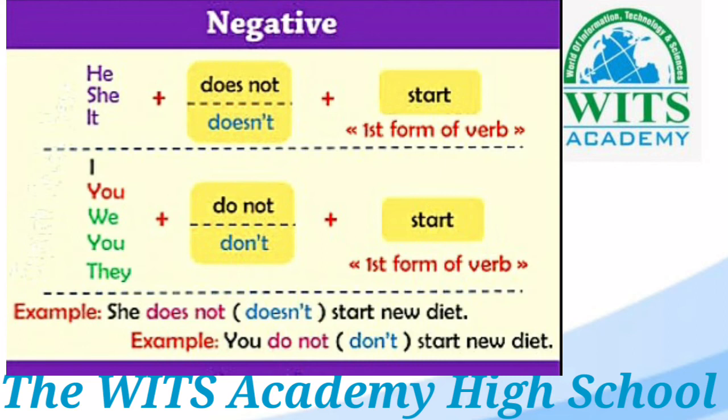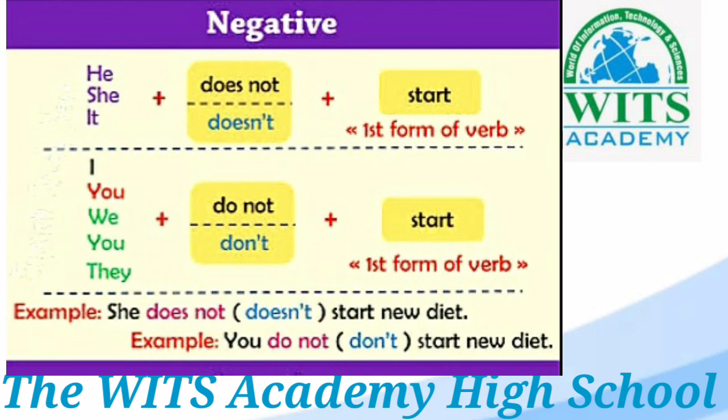Students, as you know, he, she, it are third person singular. I, you, we and they. Student, here you is used as plural or singular because it contains both characteristics, and I and we are first person and they is third person.